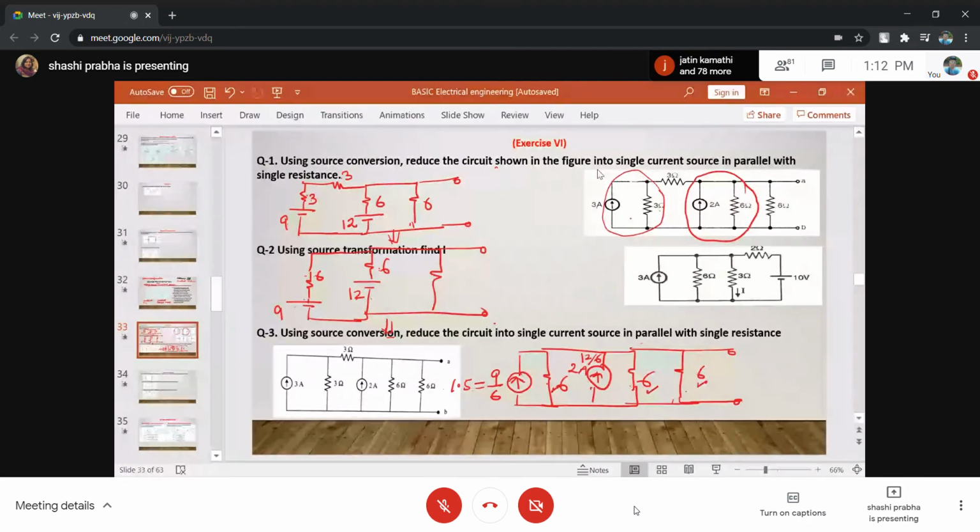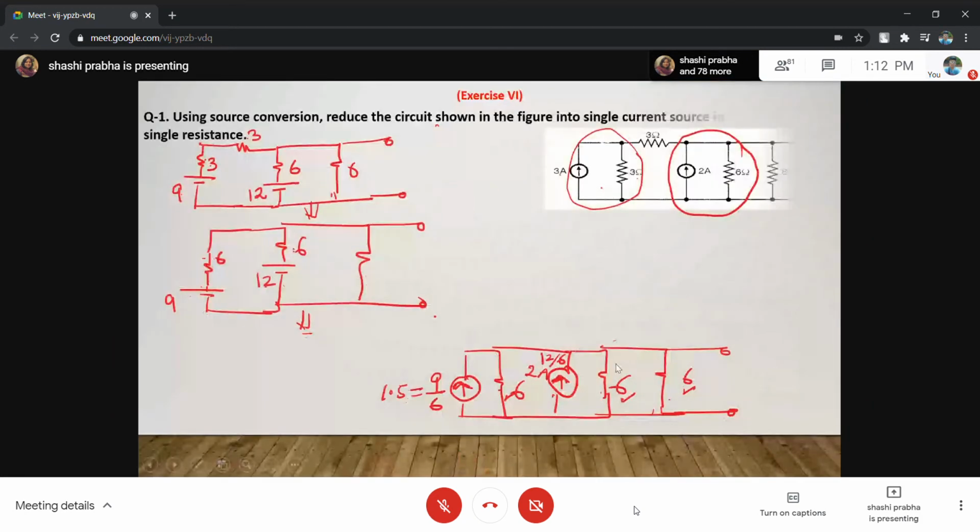1.5 and 2. See, this is up and this is up. So this is 1.5 and 2. This 1.5 and 2 can be added. Is it? I'll go up now. So this 1.5 and 2 are both in the same direction. So this becomes 3.5, up direction 3.5.